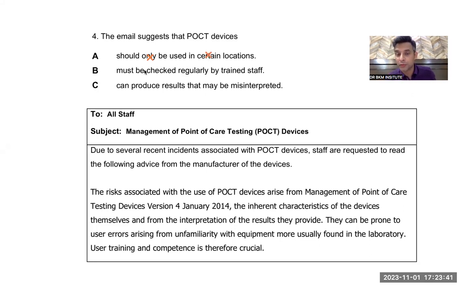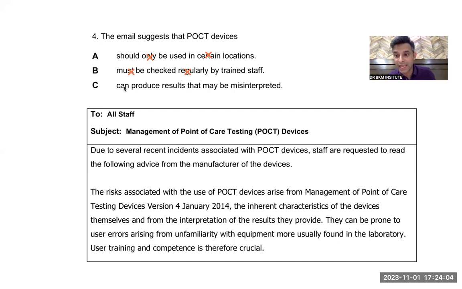Then I went to the B option. The word "must" is a very strict word. Must means must. So this also normally goes for elimination. The word "regularly" also goes for elimination. These are the words. Regularly means every day, but there is nothing that says every day. Must means 100%, and there is nothing that says 100%.